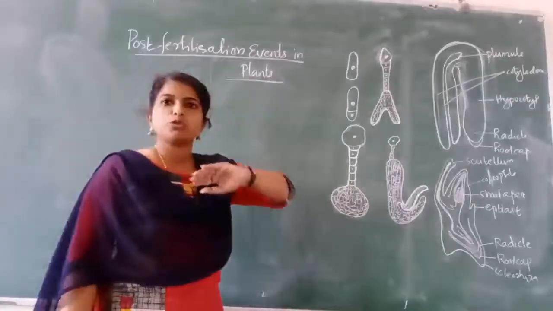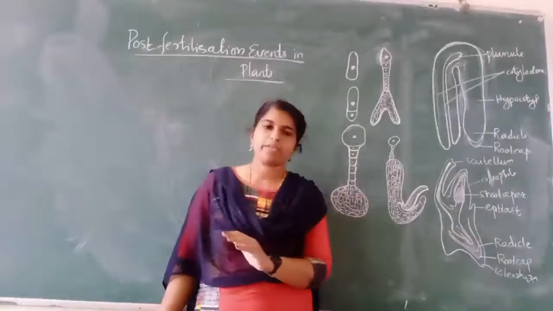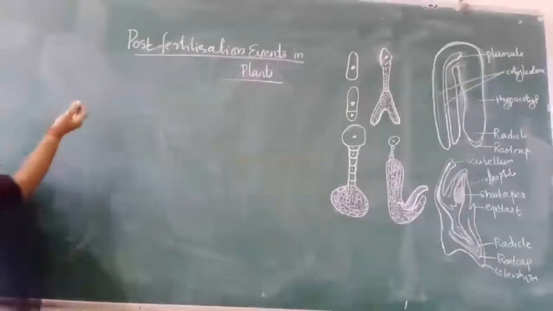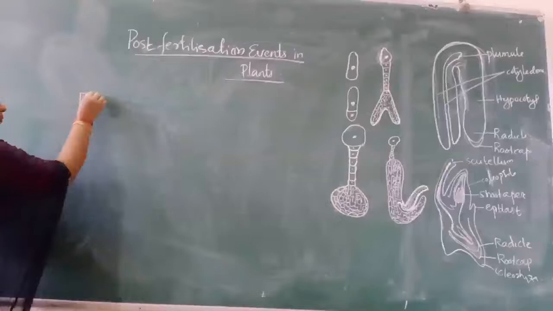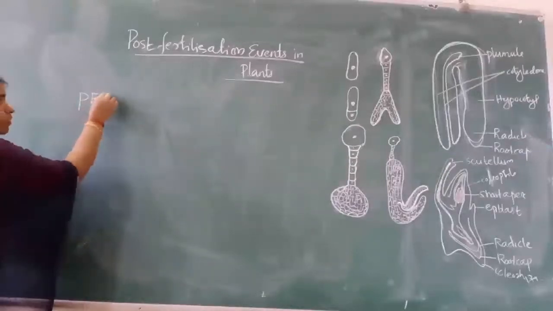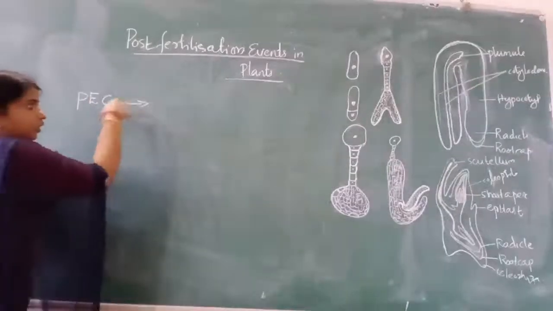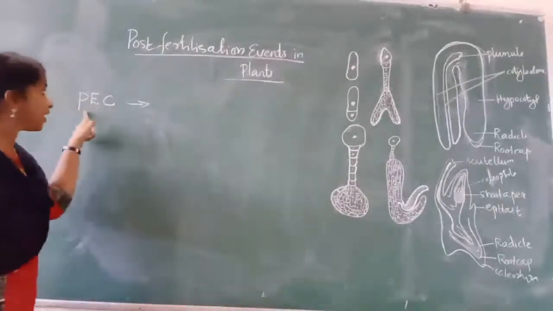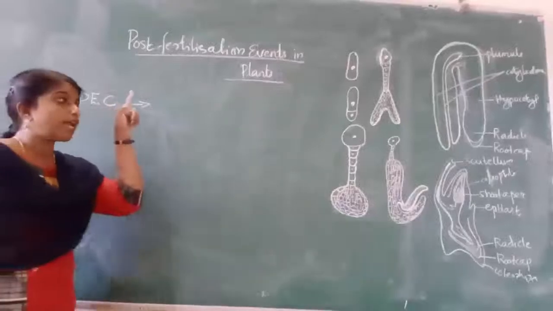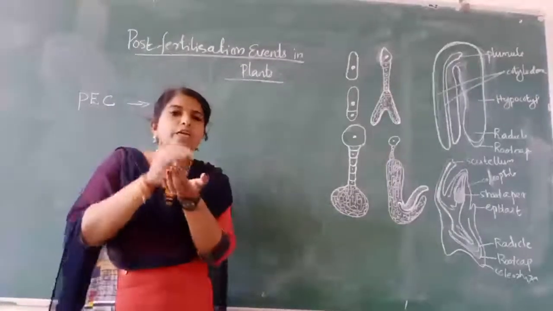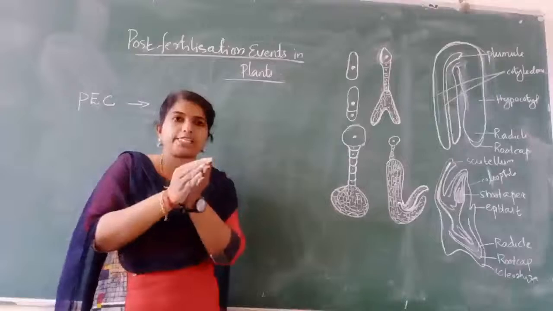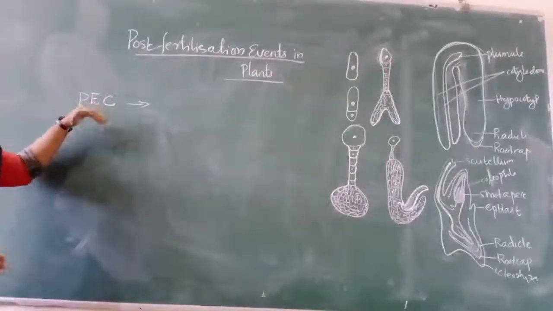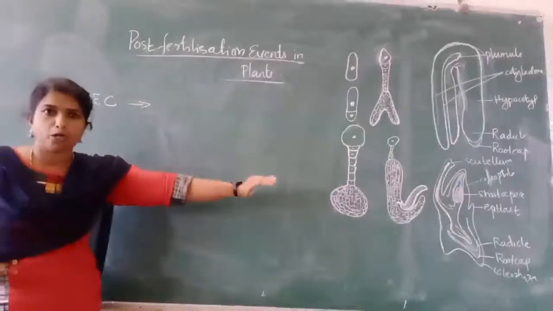First, we will move to endosperm development. We already learned during double fertilization that the central cell is there, that is the primary endosperm cell. This cell undergoes continuous division. As a result, the primary endosperm cell becomes primary endosperm tissue, and it is filled with nutrients or food reserves, because this endosperm nourishes the developing embryo.